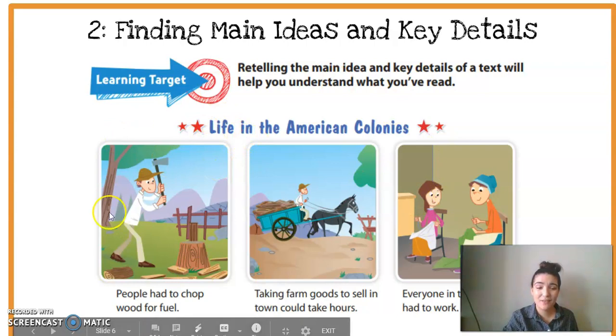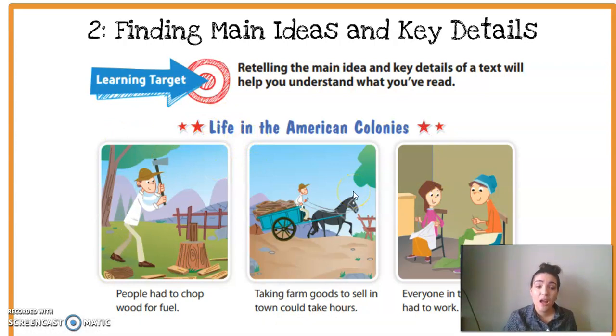The main idea of this graphic is life in the American colonies required a lot of work, or it could be very difficult. And these friends, these pictures, and these captions are our key details. So you're looking for the main idea and the key details that support your main idea.